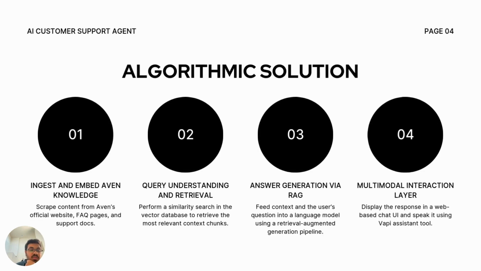So what is the algorithmic solution? Number one is we ingest and embed Aven's knowledge base. So we scrape content from Aven's official website, FAQ pages, and support docs. Number two is we then have query understanding and retrieval. So we perform a similarity search in the vector database to retrieve the most relevant context chunks for the LLM.